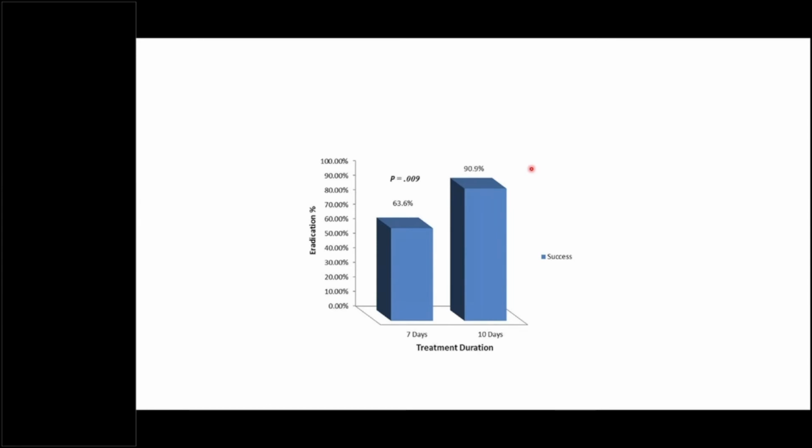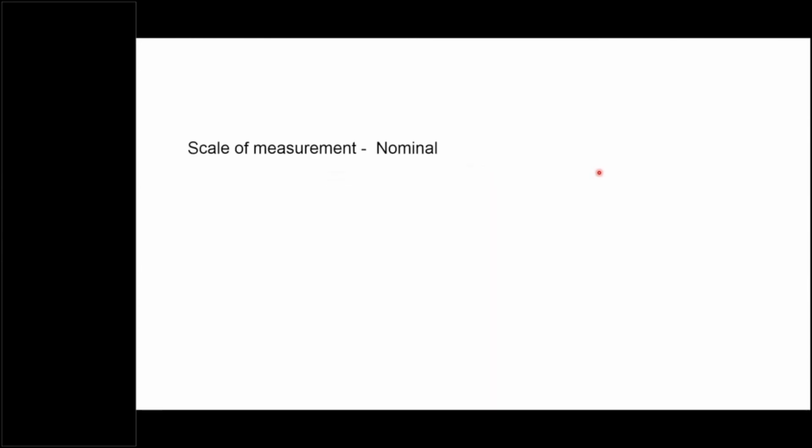They know how many patients in the particular group got eradicated out of the whole sample. So eradication and no eradication are mutually exclusive categories. There is no hierarchy, so this is nominal data, a nominal scale of measurement.